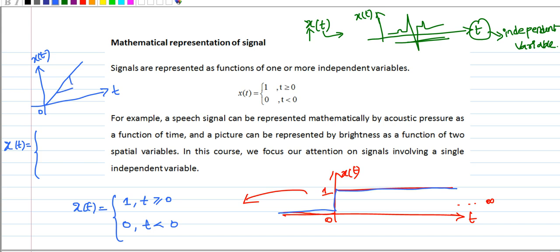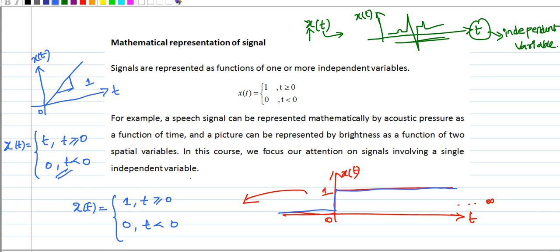Let's say the slope is 1, then I can write the mathematical equation x of t is equal to t for t greater than or equal to 0 and 0 for t less than 0. Whatever the value of t, you will get that value as x of t. If t equals 1, x of t equals 1. If t equals 2, x of t equals 2. If t equals 3, then x of t equals 3.